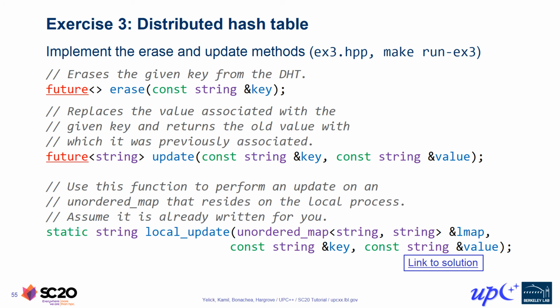The second function we'd like you to implement is an update method, which takes a key and a value string. The value string replaces the value currently associated with that key in the DHT and the result is the old value string. This is also an asynchronous operation, so it returns a future of string, which will be ready to contain the old value resulting from the update. We've provided a helper function called localUpdate to assist in implementing the update function. This helper function accepts references to an unordered map and the key and value strings, performs the update locally on the map, and returns the old value result.